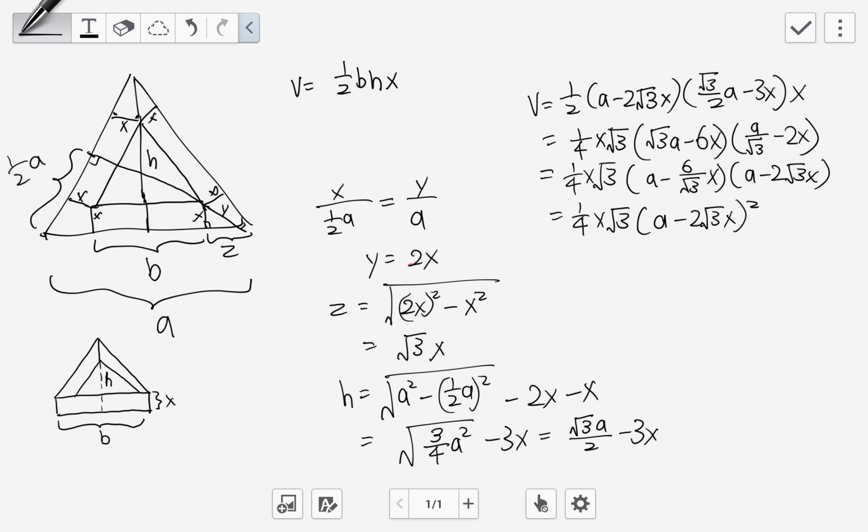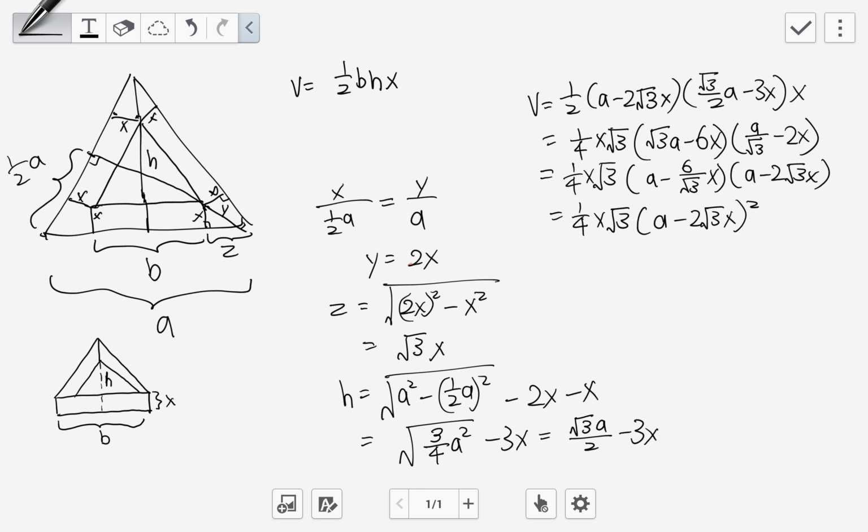One thing to observe is, since both sides are x, and these angles are the same, it is the same right angle triangle. Therefore this line that passes through must be the angle bisector. When it cuts through this side of the equilateral triangle, the length here must be half a. The same is true of the other two sides, so this is half a, and this is half a as well.